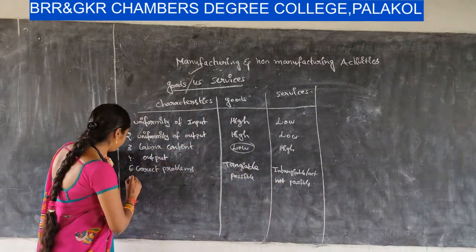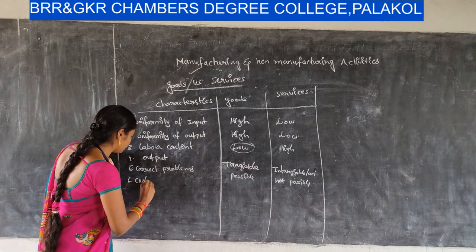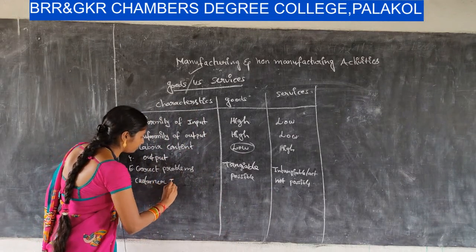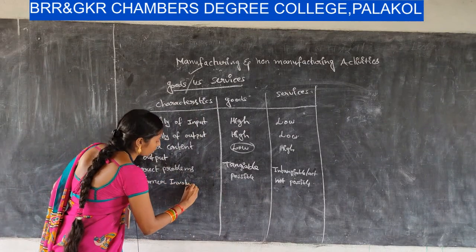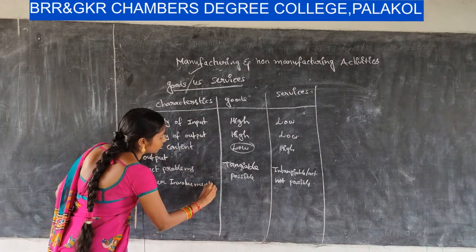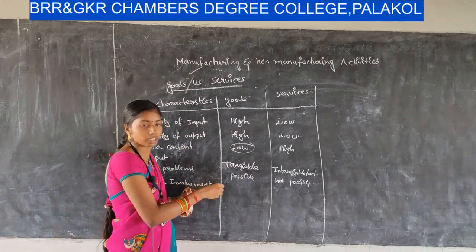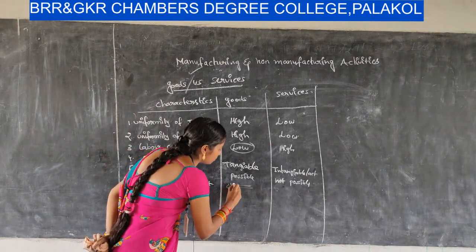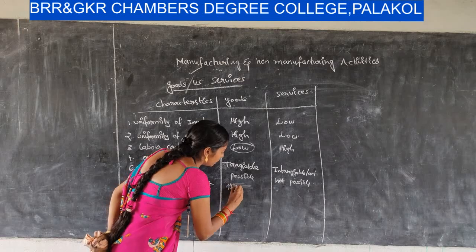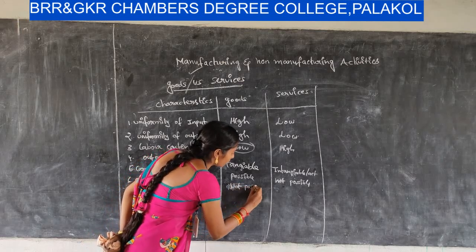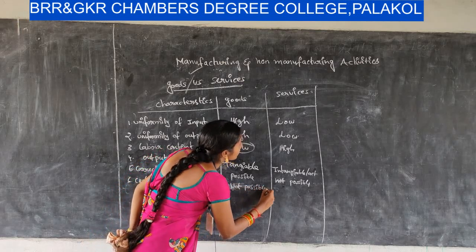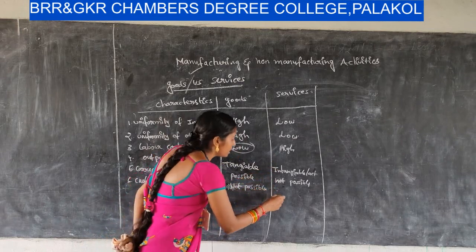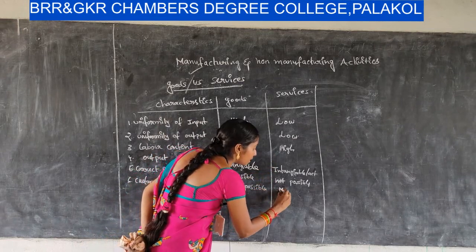Next one, customer involvement. In a manufacturing organization, customer involvement is not possible. Whereas in a service organization, the involvement of the customer is a must.